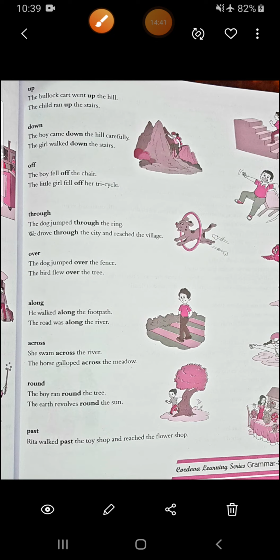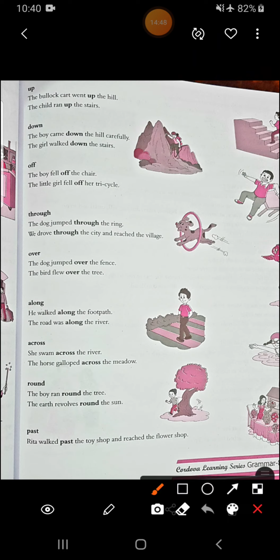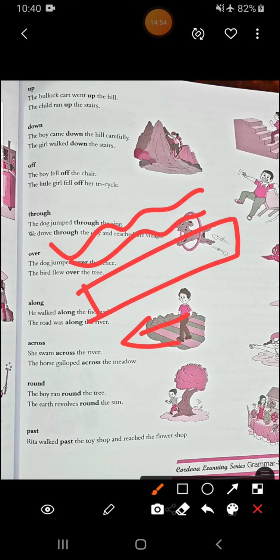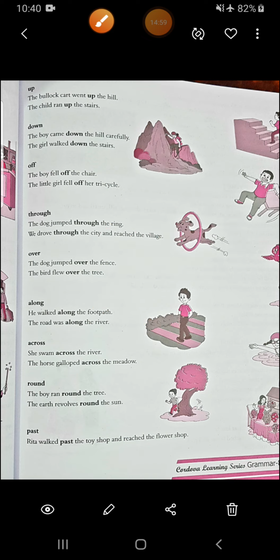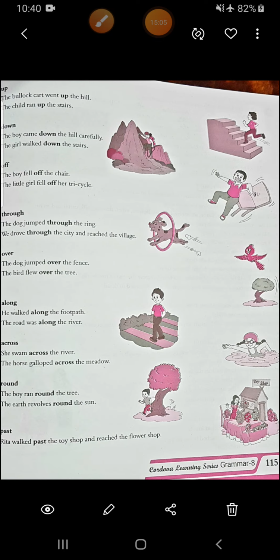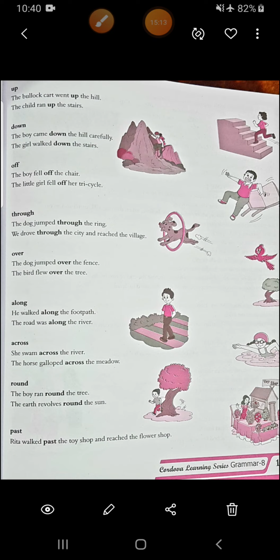Then along. He walked along the footpath. Means this is the footpath and he's walking along it. The road was along the river. Means suppose there is a river like this and there is a road. So the road is along the direction of the river. Then across. She swam across the river, means she crossed the whole river and swam. All right. Then the horse galloped across the meadow.